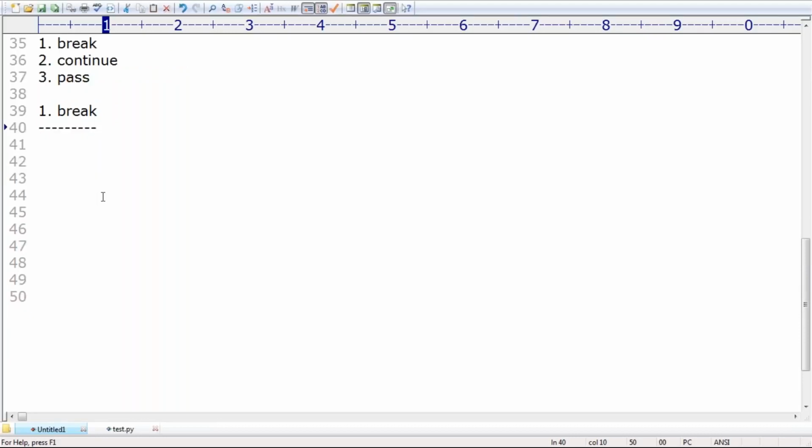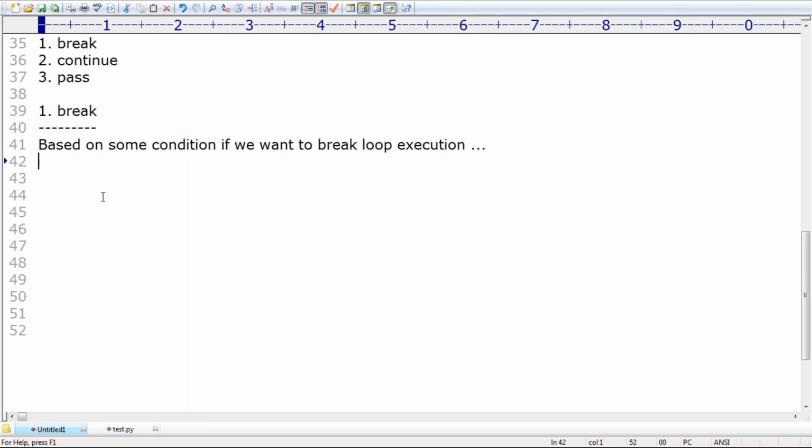Are you getting that? Based on some condition, if we want to break, which thing are we going to break? Loop execution. If you want to break loop execution, then we should go for the break statement. Remember that.